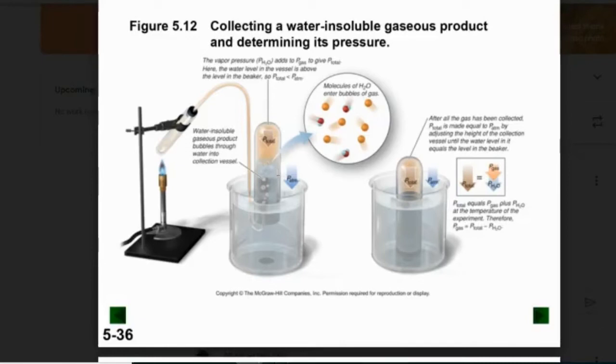Now, that pesky water, on some levels it's awesome, other levels it's not. If we look at the bottom on the right-hand side, we can see the total pressure is equal to the pressure of the gas we made, which is orange, added to the pressure of the H2O that was actually formed, because water turns into a gas right at room temperature, right? It's called humidity. So some of the pressure of the gas inside this tube is due to the water vapor that has evaporated, just because water is part of the process. So there's a way to get away from that, though.